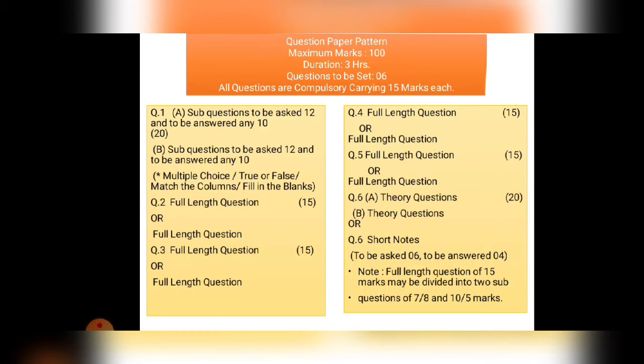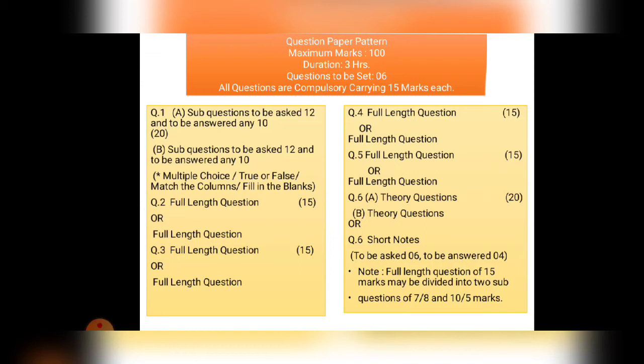So that is the paper pattern of Mumbai University as per the academic years 2018 and 19. This paper pattern has been followed in 2018, 19 and 20. Now the academic year is going to start, that is 2020 and 21. So as you all know, because of the